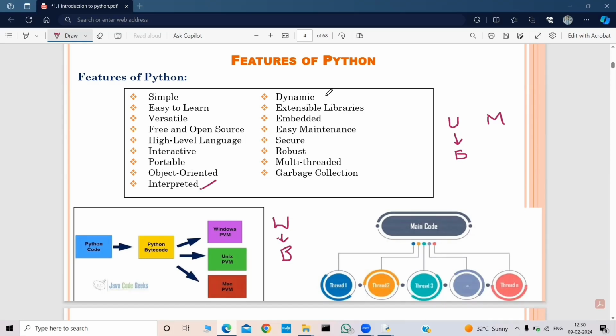Basically, the languages are divided into two types. One is statically typed languages and the other is dynamically typed languages. And Python is a dynamically typed language. See, whenever we write a C program, if you observe, if we want to declare any variable, for suppose if we want to declare an integer, we will write int a. And in Java also, we do the same. And if it is a float, we declare it by float. And if it is a string, we will declare it by string.